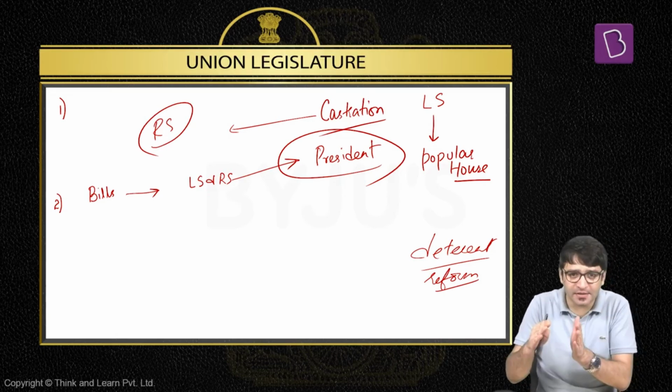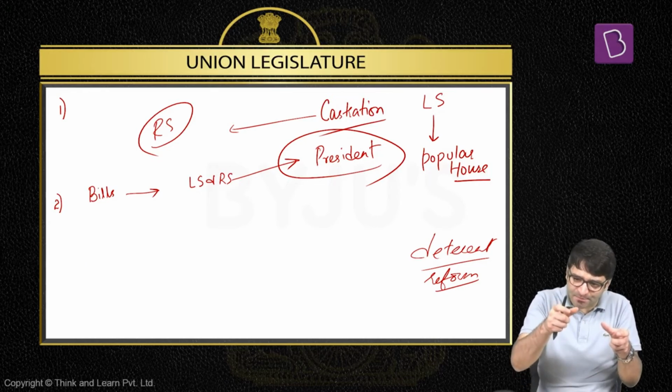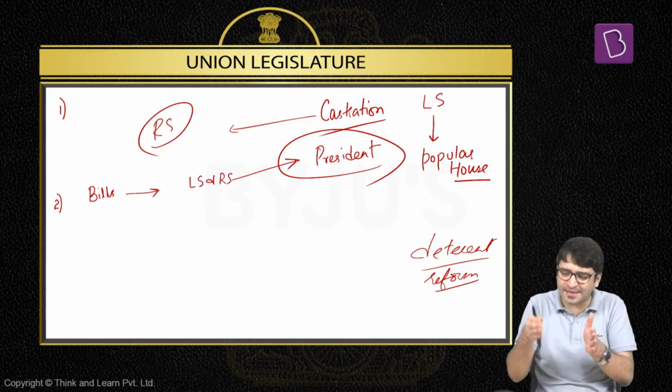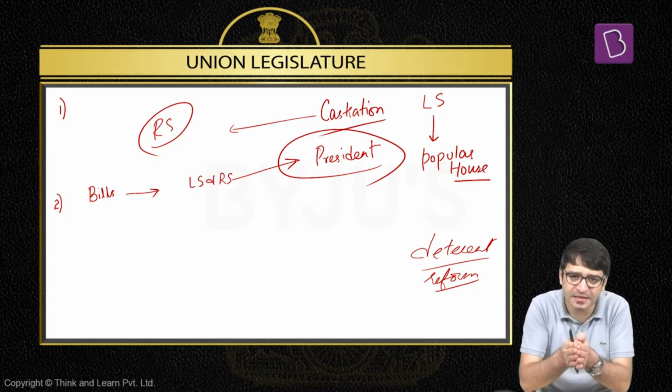Parliament has three organs: President, Rajya Sabha, Lok Sabha. That means the bill should be approved by all these three institutions. The bill is passed by Lok Sabha, then Rajya Sabha, or the bill is passed by Rajya Sabha, then Lok Sabha, then signed by the President of India. This bill is passed, this bill becomes the act, this bill becomes the law of the land.